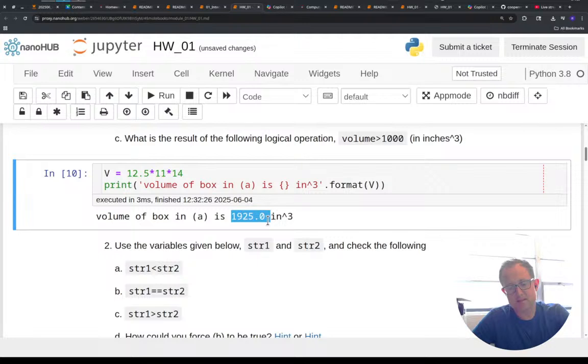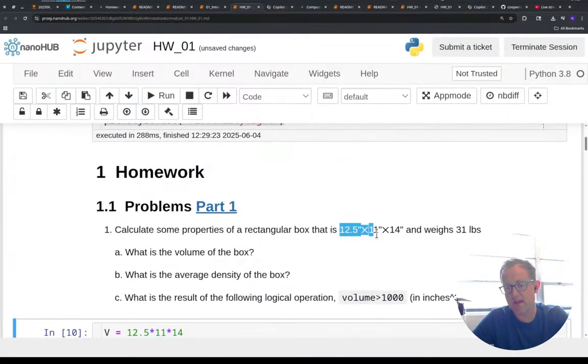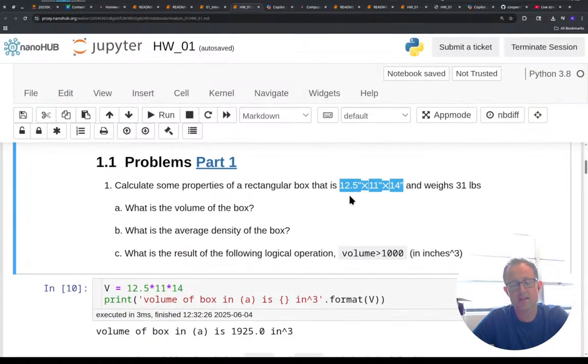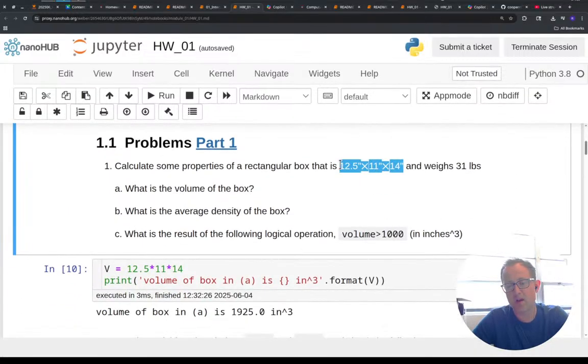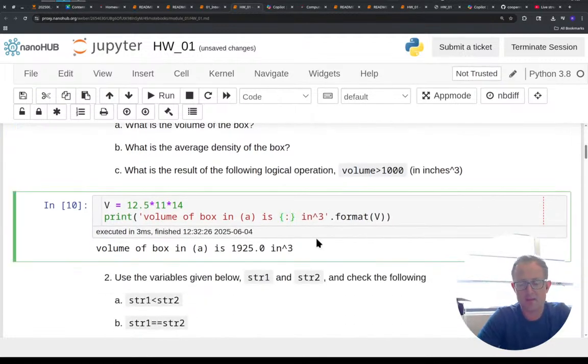But when I'm looking at this, I see this extra .0. That's an extra significant figure that doesn't really exist, because really this is 12.5 by 11 by 14. 12.5 is probably 12.5 plus or minus a quarter, right? Like it's not 13, it's not 12, it's somewhere in between. So I don't think I have 5 significant figures. 4 is really pushing it. Really 3 would be about right, but let me at least change this up.